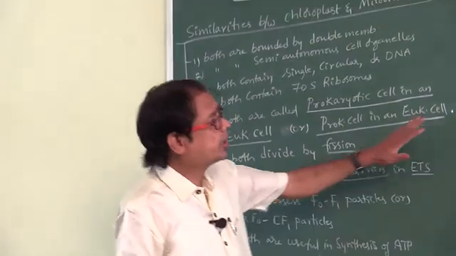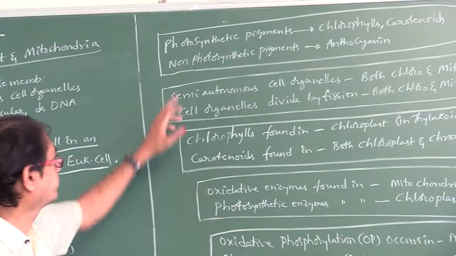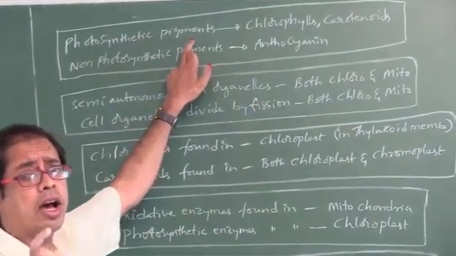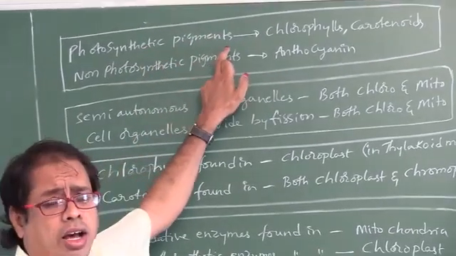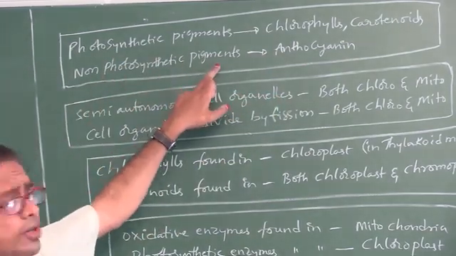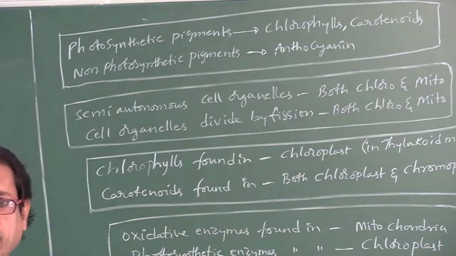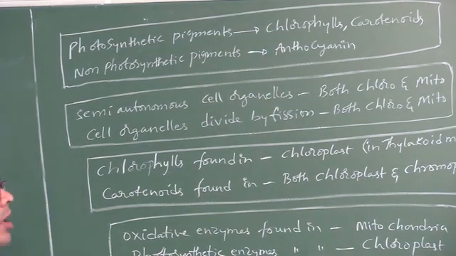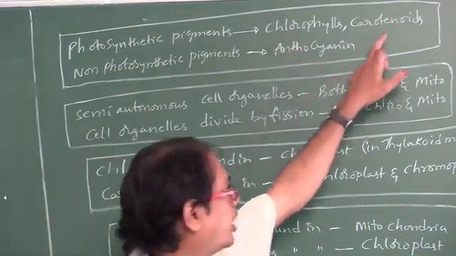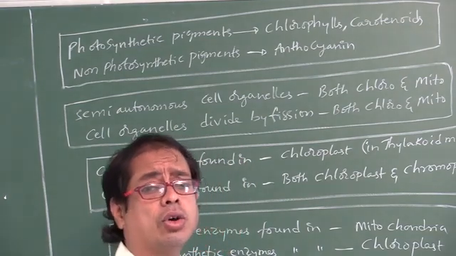Okay. Now look at here some more difficult points. So many students may confuse here only. Photosynthetic pigments are chlorophylls and carotenoids. Non-photosynthetic pigment, anthocyanin, is found in vacuole, and chlorophyll is found in chloroplast. Carotenoids are found in both chloroplast and chromoplast.